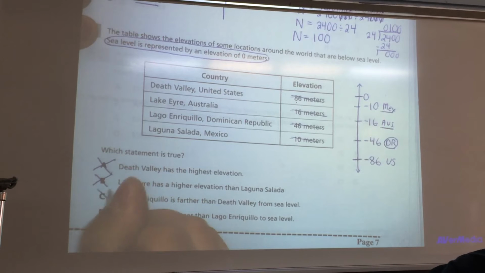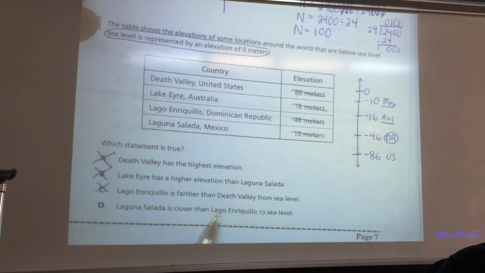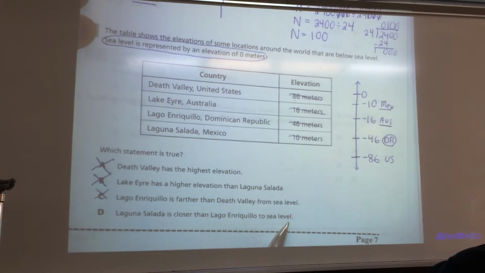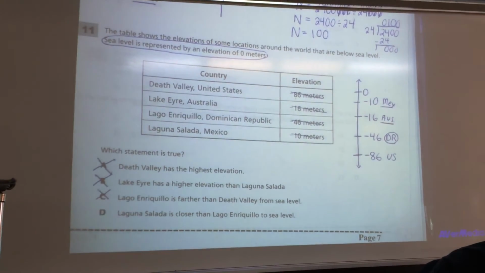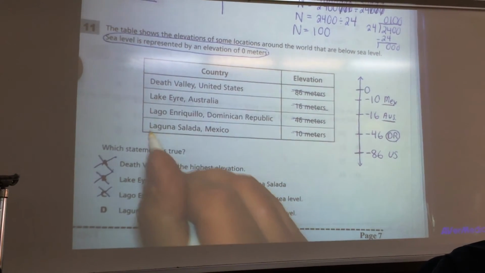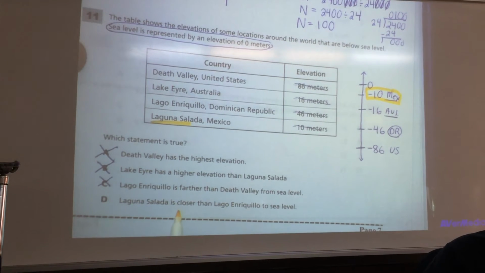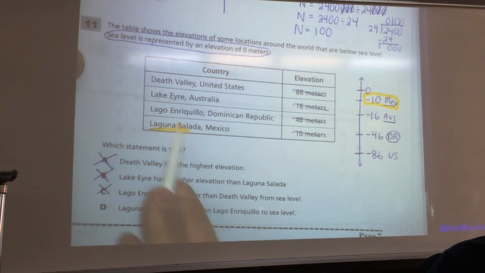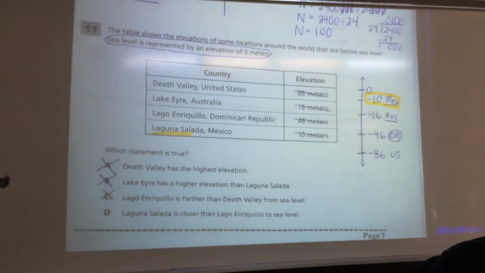That one's not right either. Let's see. Laguna Salada is closer than Lago Enriquillo to sea level. Laguna Salada, let me see. That's this one. That's the Mexico one. Is closer than Lago Enriquillo. That is correct.